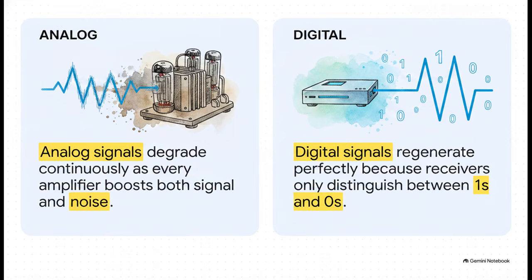See, analog signals degrade continuously because every time an amplifier boosts the signal, it also amplifies all the accumulated static. But digital signals can be regenerated perfectly at each repeater across massive, sprawling distances. Why? Because the receiver only has to distinguish between a 1 and a 0. It was a total paradigm shift for long-haul networks.